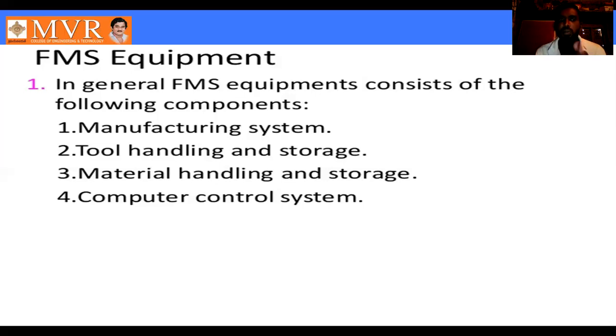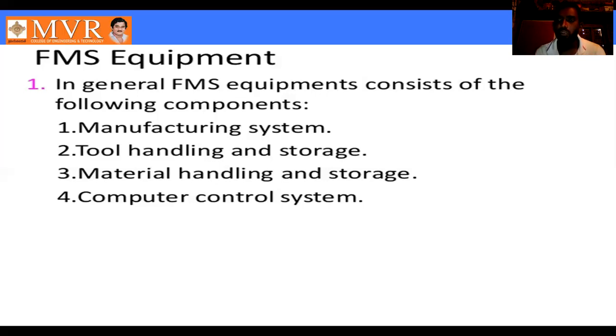Next is the computer controlling system. The computer controlling system is also very important. Why? Because only when the total flexible manufacturing system is under proper control can we get the final object with the given dimensions, with perfect accuracy. If the controlling is not good, you can see a lot of disturbances in the total production system. Any small disturbance means the production will be delayed.